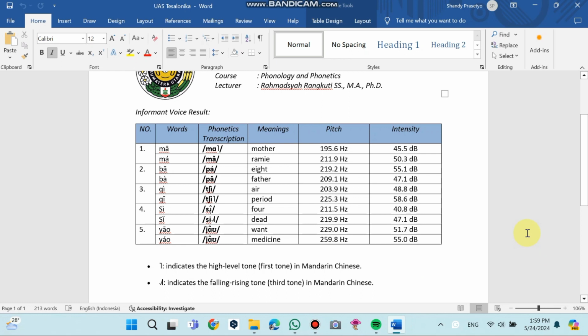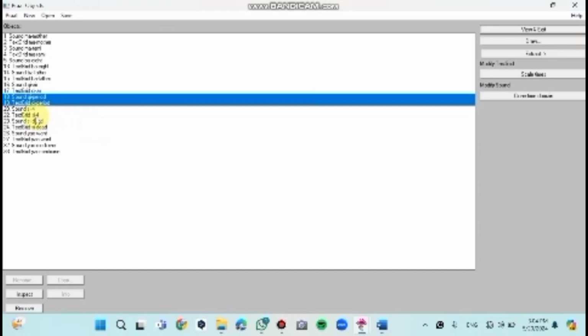If you look at the pitch and intensity obtained from the 2 word variants, the word chi period produces a lower pitch and intensity compared to the word chi air. This shows that the difference in the intonation of a word in Chinese language greatly influences the meaning of a word. Move on to the next example. In this example, there are 2 variants. The first variant is